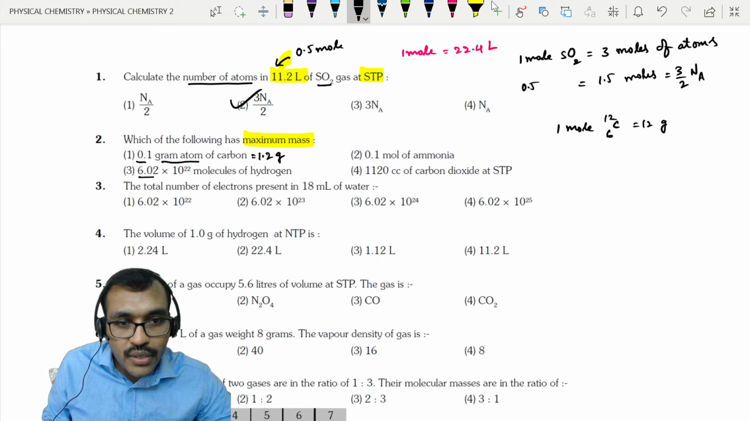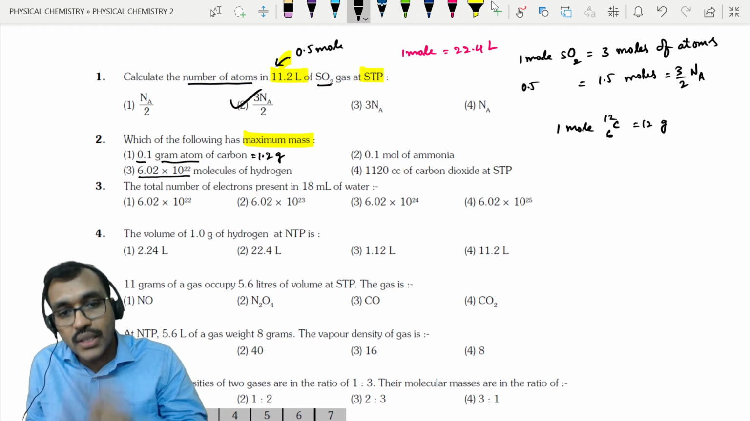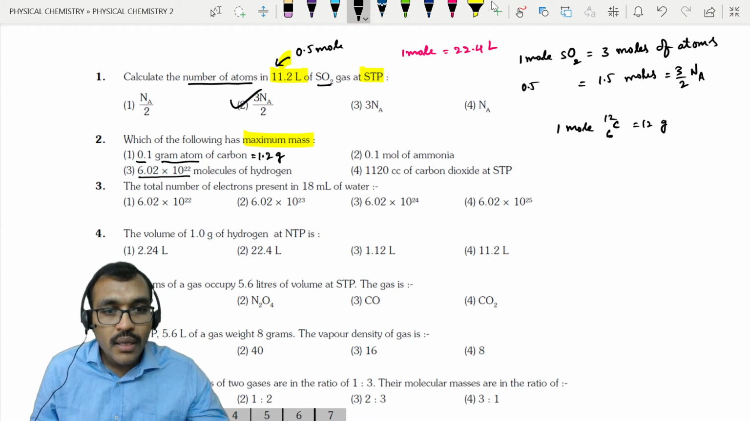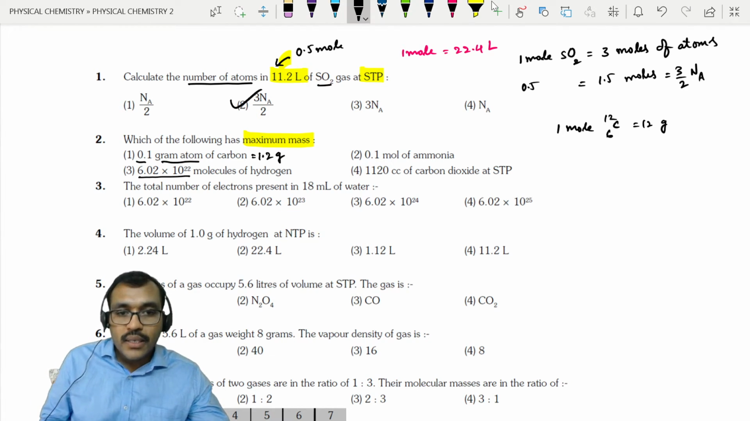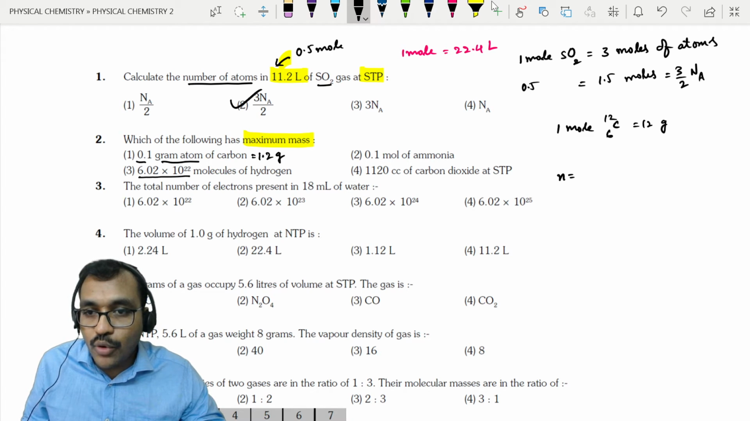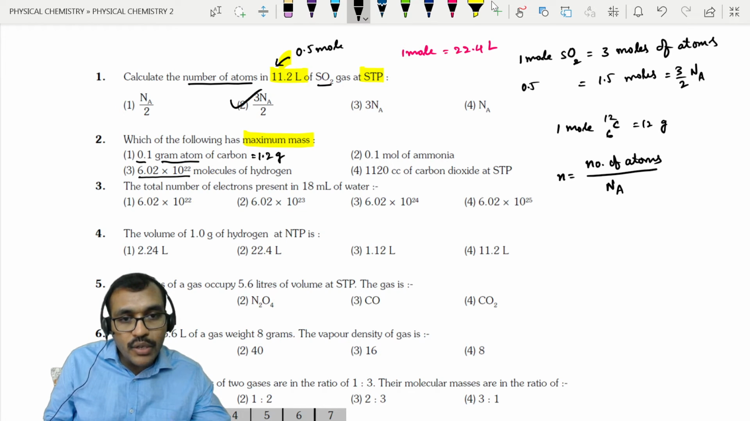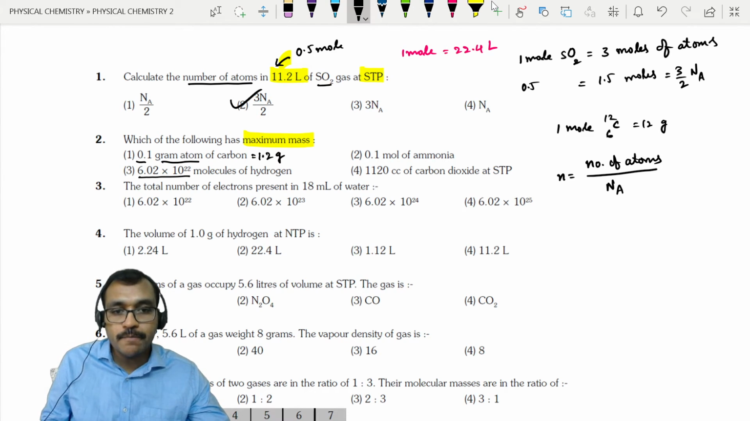This is 6.02 into 10 power 22. 6.02 into 10 power 23 is 1 mole. But they have taken 6.02 into 10 power 22, which means only 0.1 moles, right? So how to convert number of atoms to moles: number of moles equals number of atoms by Avogadro number. From there you will get the number of moles. So divide this by Avogadro number, you will get the number of moles. Number of moles is 0.1.